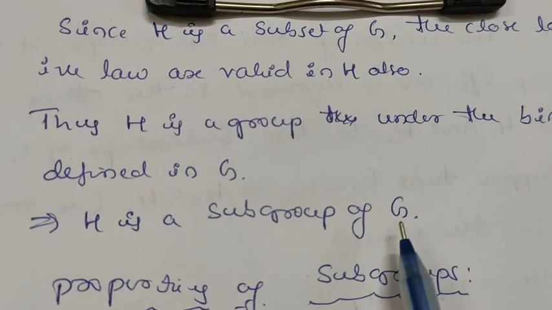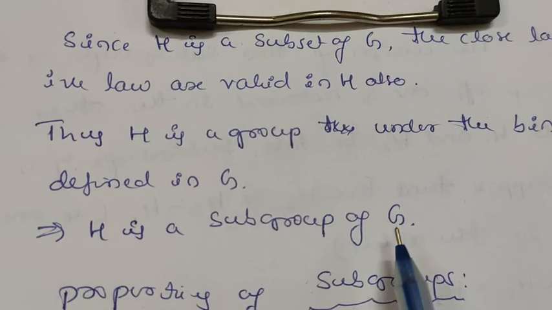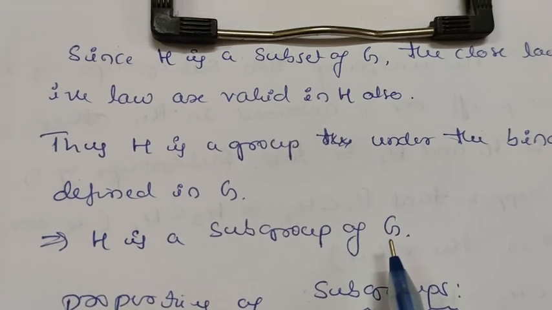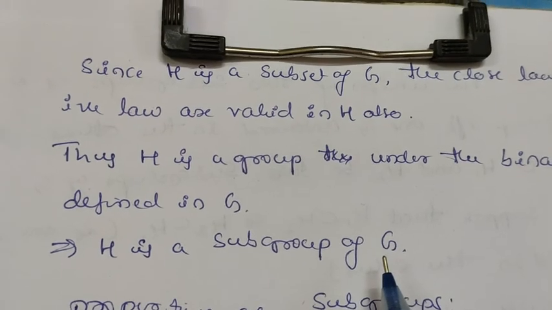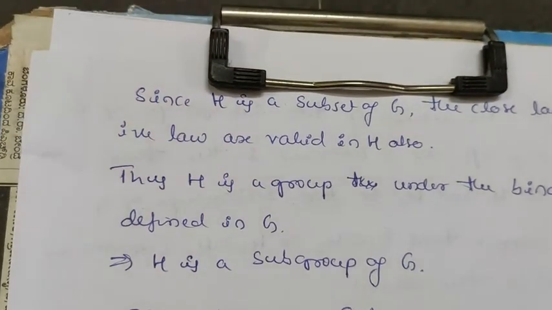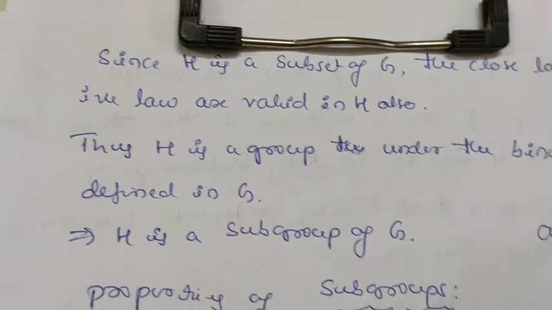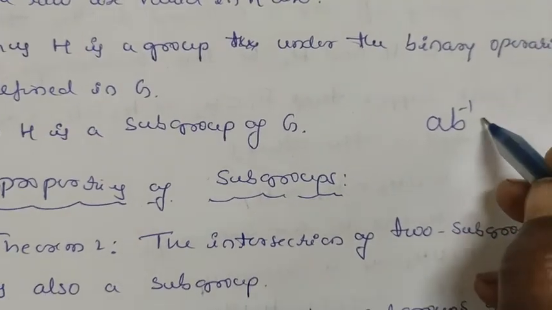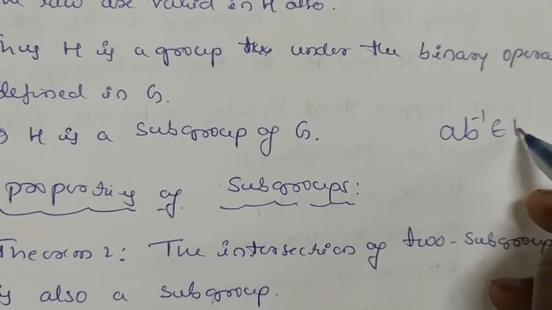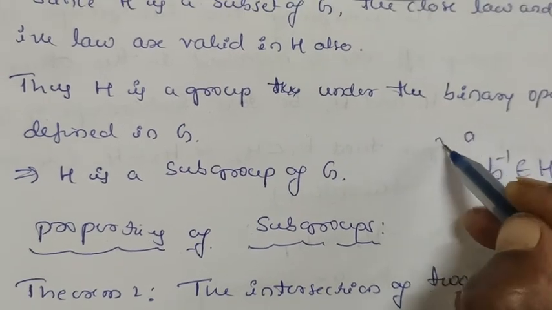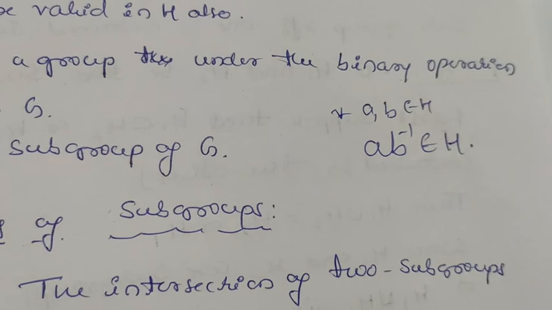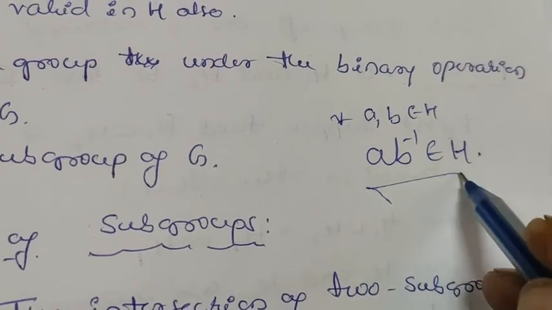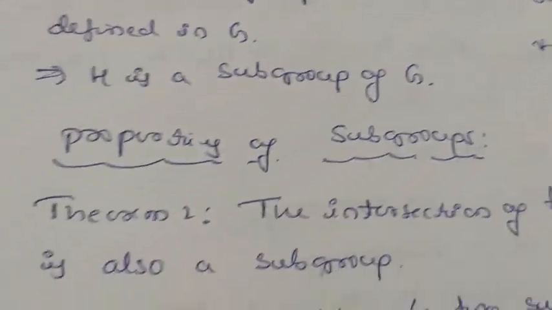So this is the necessary and sufficient condition for a subset H to be a subgroup. That is, if a, b belongs to H, ab inverse also belongs to H. This is the necessary and sufficient condition for a subset H to be a subgroup. That is, for all a, b belongs to H, ab inverse also belongs to H. If you prove this one, then it is enough to prove that H is a subgroup.